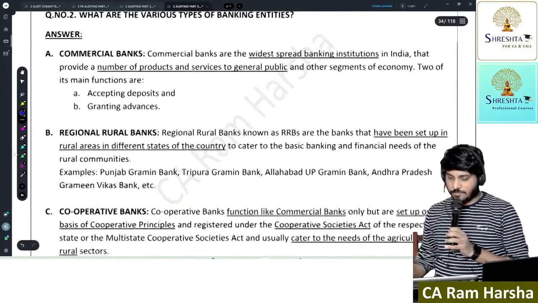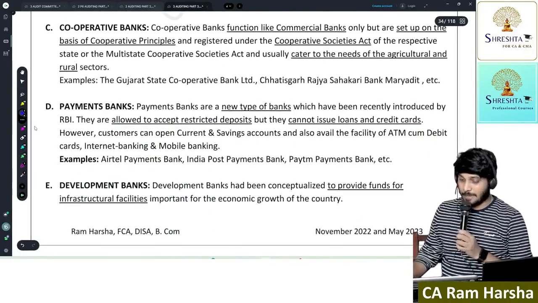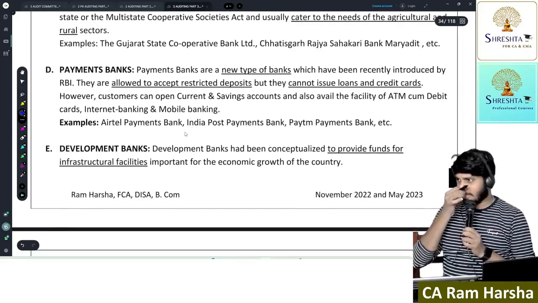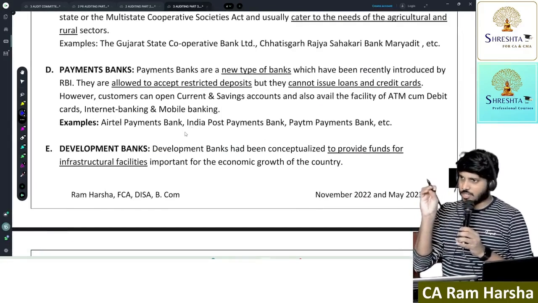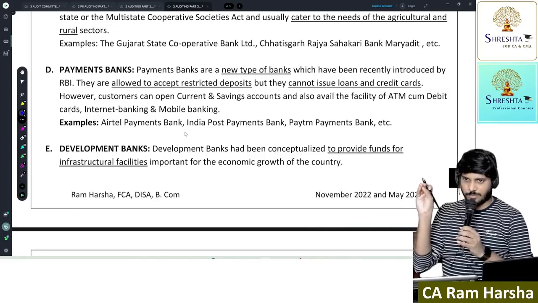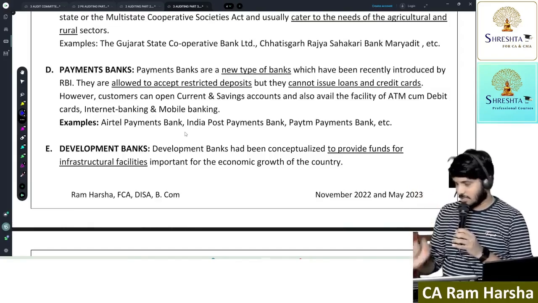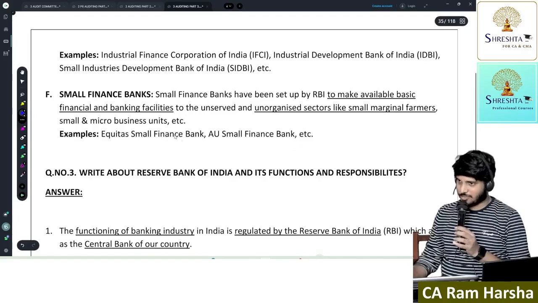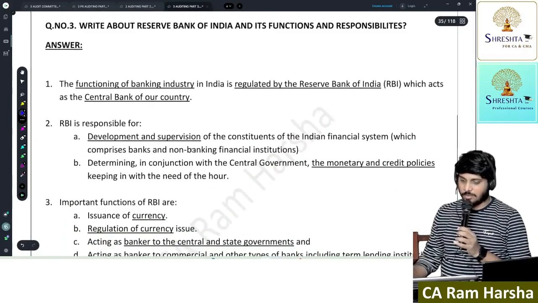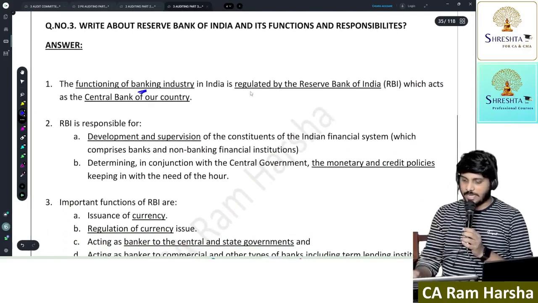There are various types of banks: commercial banks, regional rural banks, cooperative banks, payment banks. Payment banks are those where you can save little amount of deposit. There is a maximum limit up to which these banks will accept deposits. And development banks, small finance banks. Getting it?